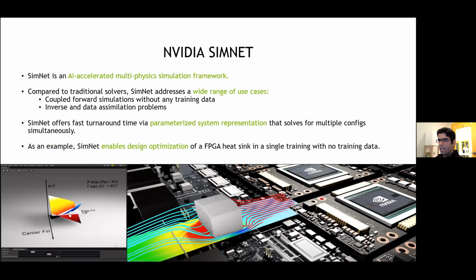SimNet is an AI-accelerated multi-physics simulation framework, and compared to the traditional numerical solvers, SimNet addresses a wide range of use cases that includes coupled forward simulations without any training data, and also inverse and data assimilation problems. SimNet also offers fast turnaround time by enabling parameterized system representation that solves for multiple configurations in a single training. As an example, as it's shown in this figure, SimNet enables design optimization of an FPGA heatsink through a single training with no training data.